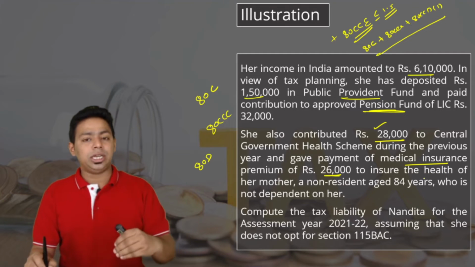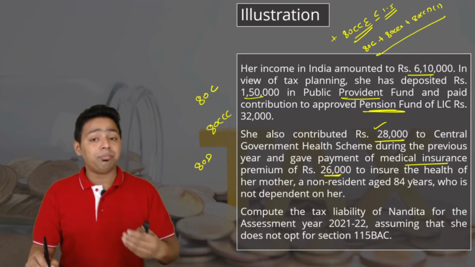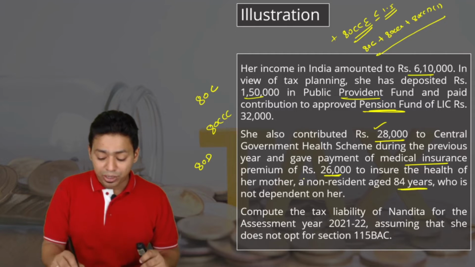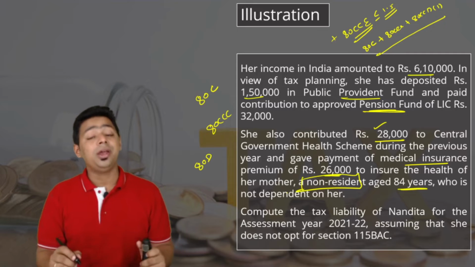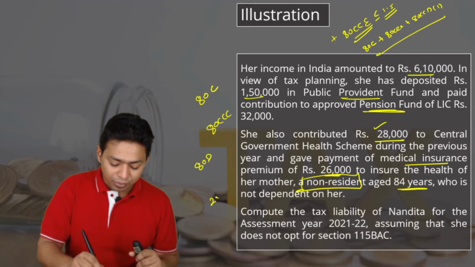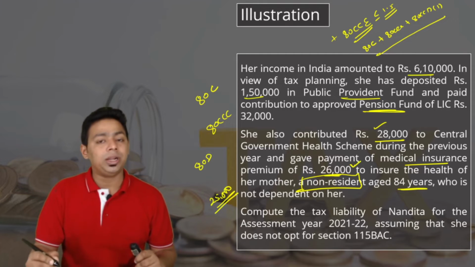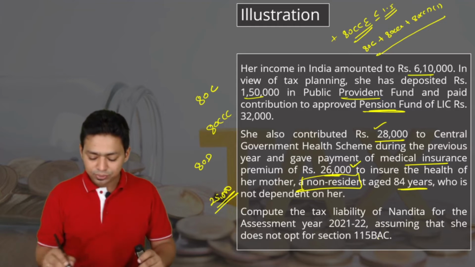Obviously if she is a senior citizen, daughter herself is a senior citizen, so her mother must be a senior citizen. So non-resident age 84 years, but she is a non-resident, and for non-resident we don't apply the higher limit. For the non-resident individual we apply the standard limit, and the standard limit for a non-resident mother would be 25,000. So though she has paid 26,000, maximum deduction that she can claim is 25,000.